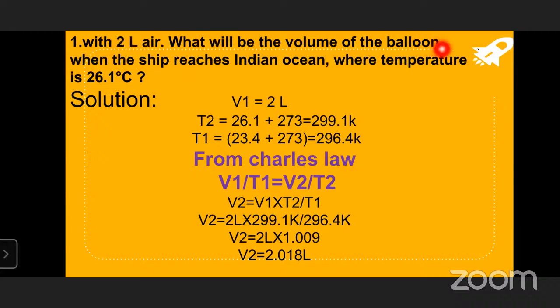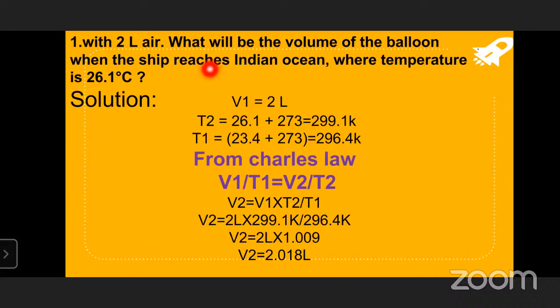And what will be the volume of the balloon when the ship reaches the Indian Ocean? From the Pacific Ocean the ship is going to reach the Indian Ocean. Initial temperature T1 is 23.4 and volume V1 is 2 liters. When it reaches the Indian Ocean, the temperature T2 is 26.1.